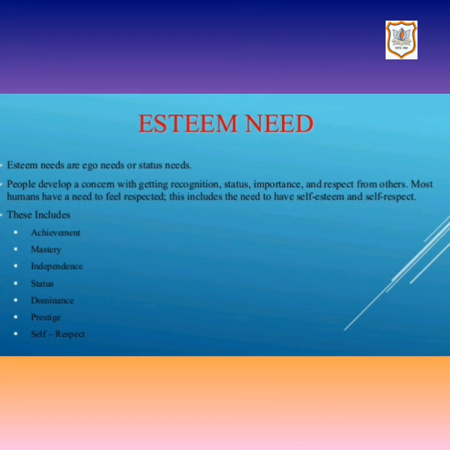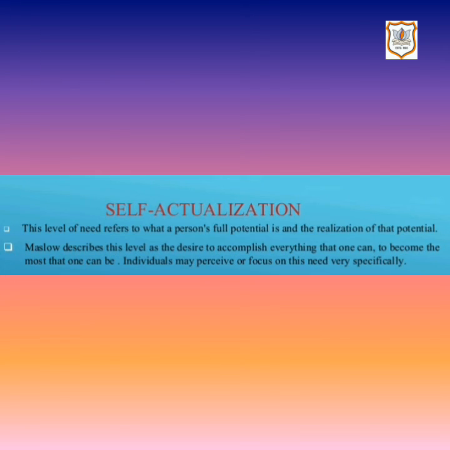Now let's read the fifth need, that is self-actualization needs. This level of need refers to what a person's full potential is and the realization of that potential. Maslow described this level as the desire to accomplish everything that one can, to become the most that one can be.